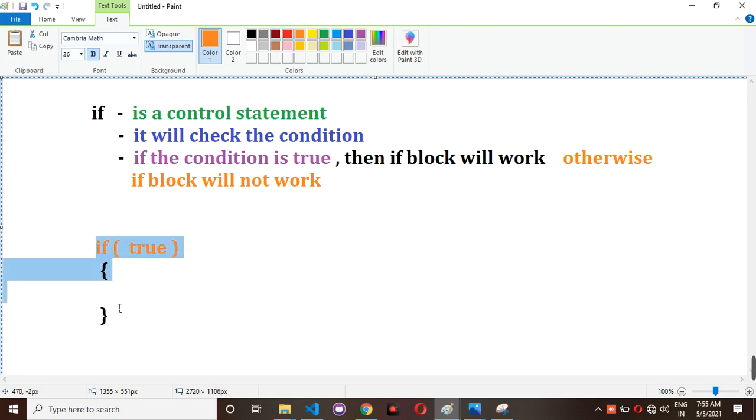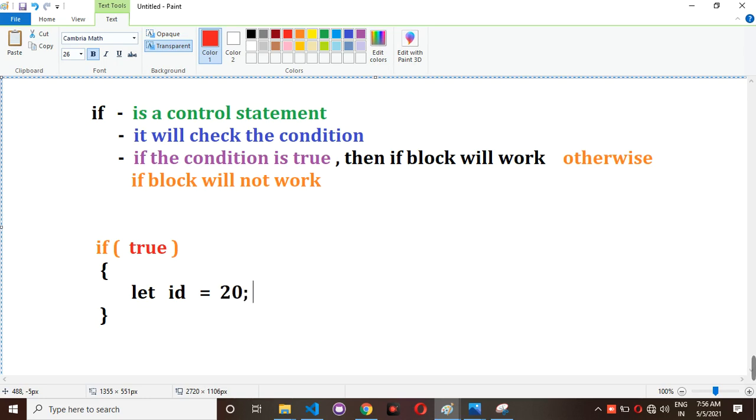If is one of the control statements. It will check the condition. Just for explanation, I am taking directly true, since the if block checks whether the condition is true or not. If you give true as the value, then whatever you write inside this block will execute. For example, let id = 20 I have written.